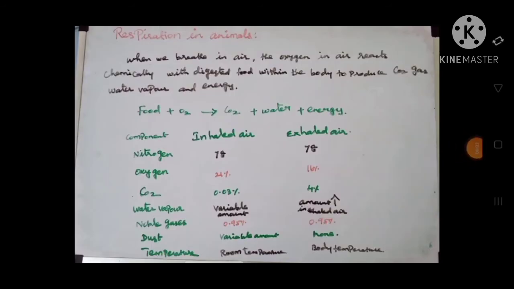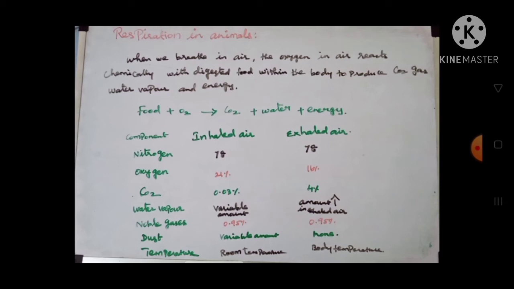Respiration in animals. When we breathe in air, the oxygen present in the air reacts with digested food within the body to produce carbon dioxide, water vapor, and energy. The energy we get from the digested food is used for movement, growth, and for the repair of tissues.